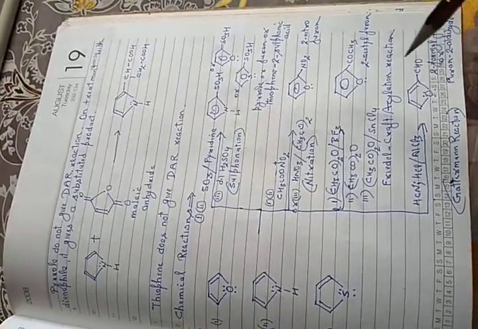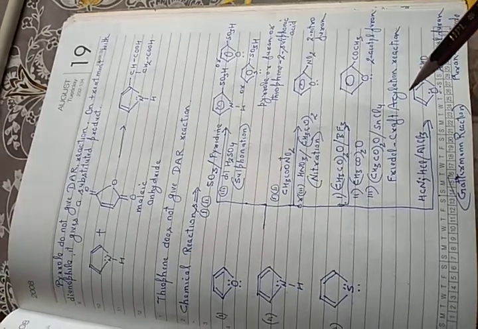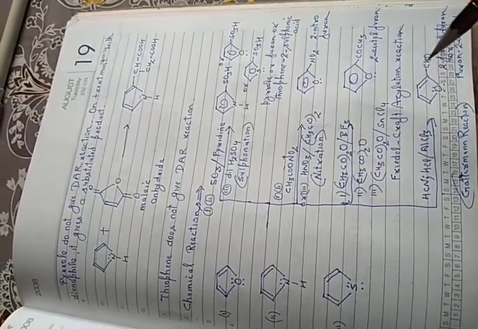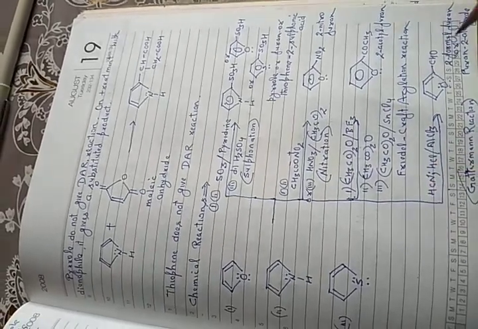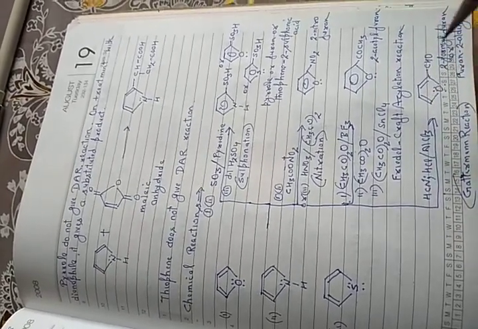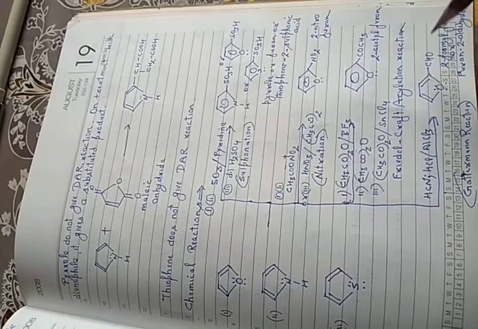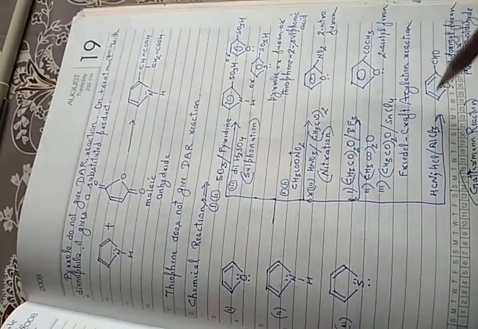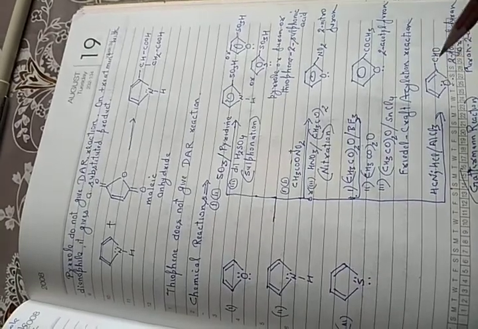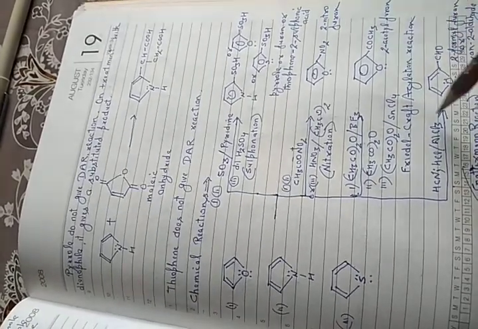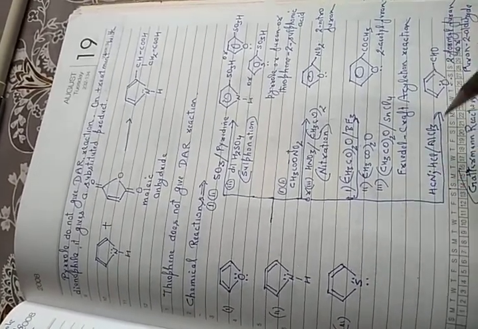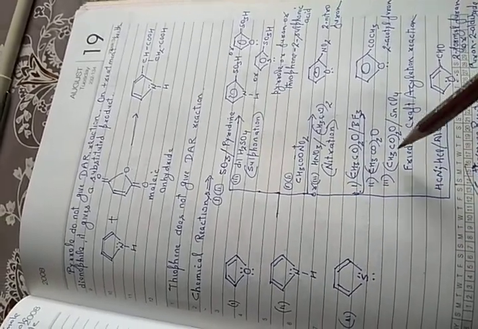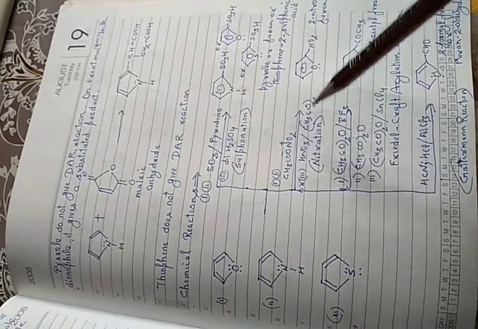Here we write only one substituted product, because of my convenience, because there is less space to write all three products. So that's why we wrote only one product. It means we take only furan. Here is the electrophilic substitution reaction.